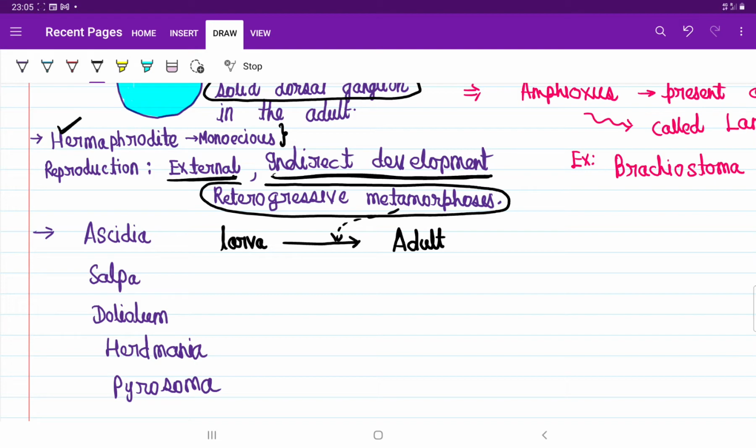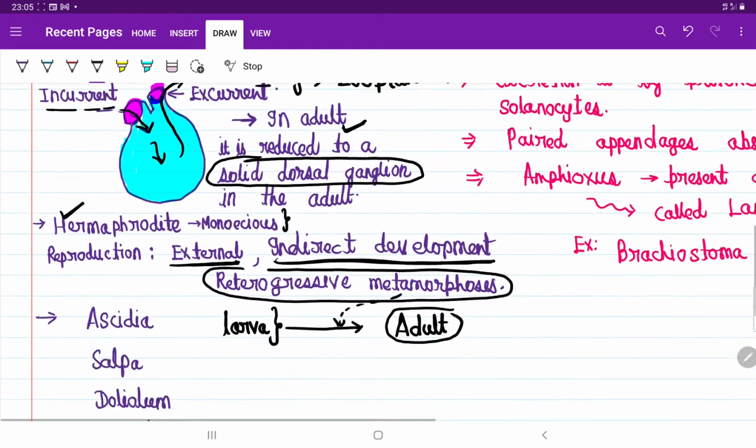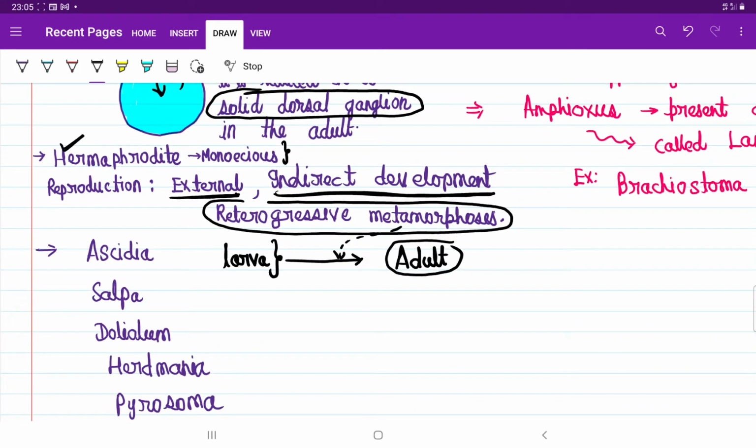But in retrogressive metamorphosis, as compared to the adult, the larva has advanced features, which we have already discussed. The larva is quite superior to the adult, so this kind of backward metamorphosis is called retrogressive metamorphosis. I hope my point is clear to you.